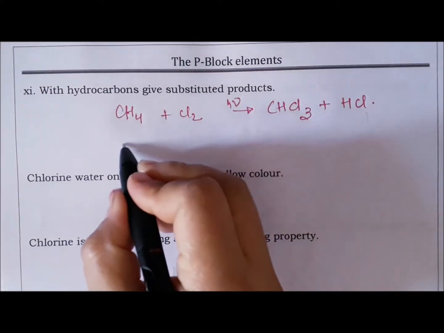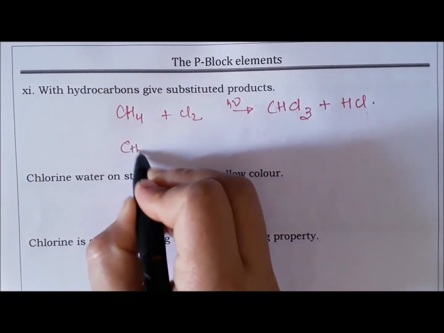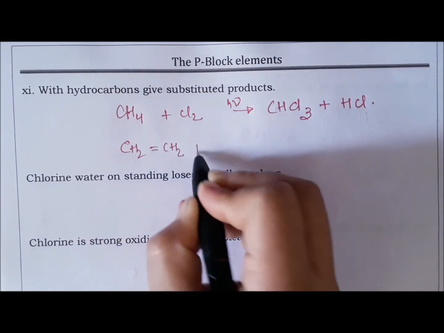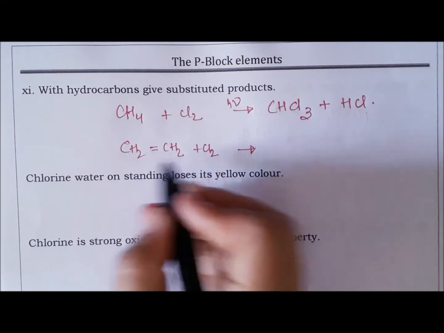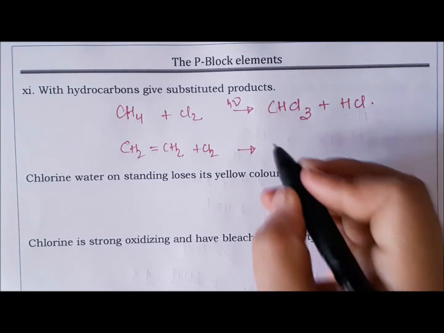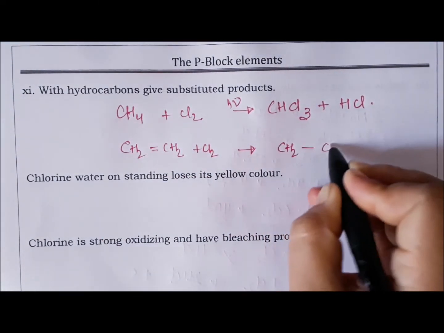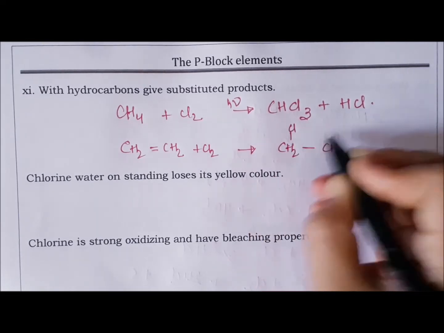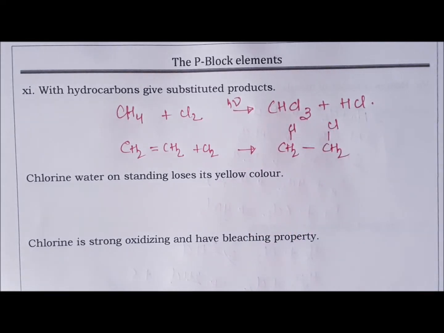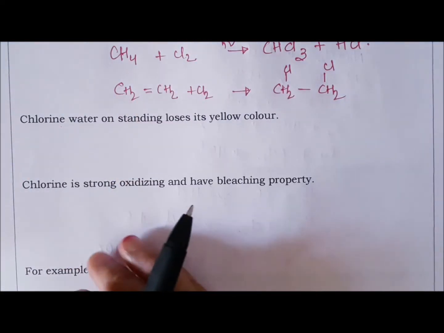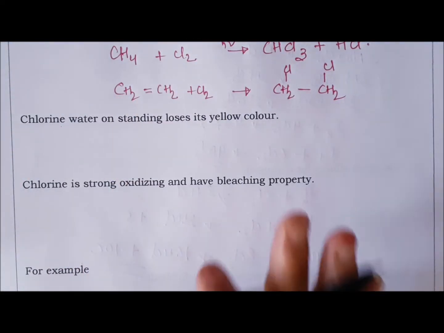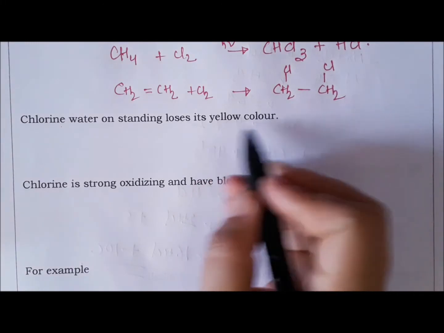And if the hydrocarbon is unsaturated, then chlorine will give an addition product. Chlorine will go to each double bonded carbon atom, so you will get CH2Cl-CH2Cl. With every addition of one molecule, one bond will break. Again, chlorine water has a greenish yellow color, right? But on standing it loses the yellow color.